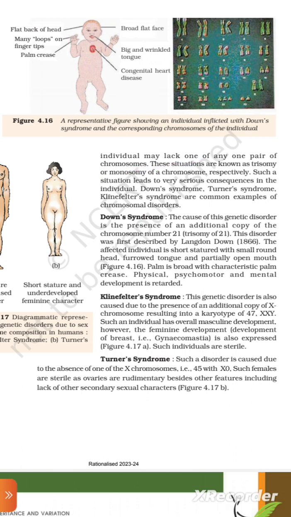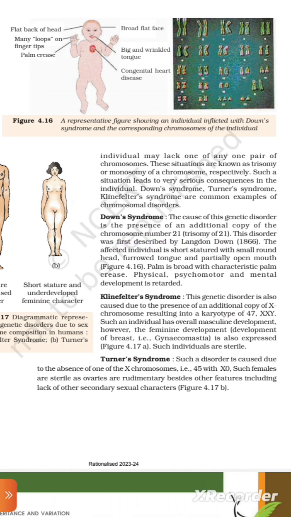These situations are known as trisomy or monosomy of a chromosome, respectively. Such a situation leads to serious consequences in the individual. Down syndrome, Turner syndrome, and Klinefelter syndrome are common examples of chromosomal disorders. Down syndrome: the cause of this genetic disorder is the presence of an additional copy of chromosome number 21,